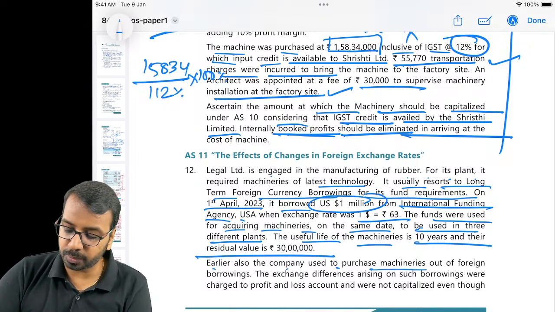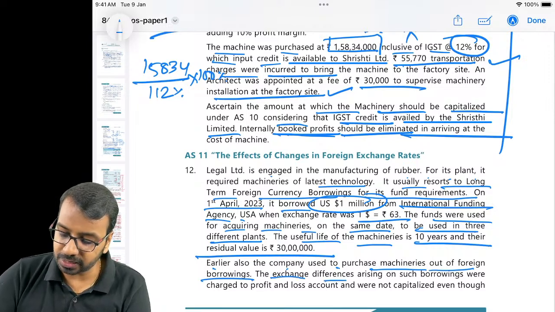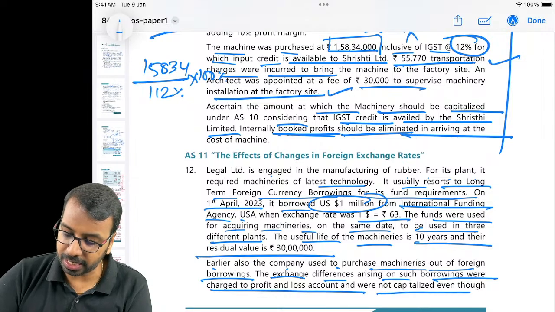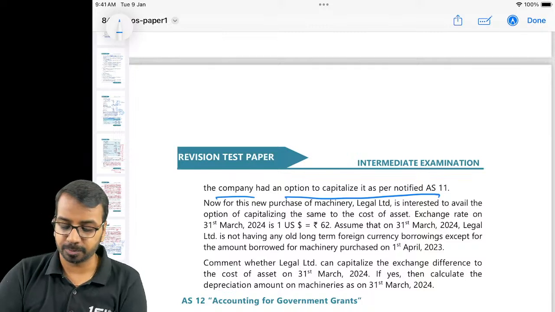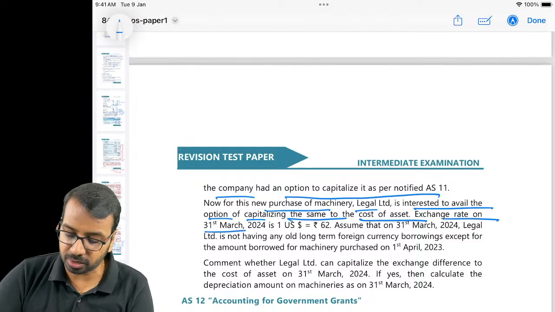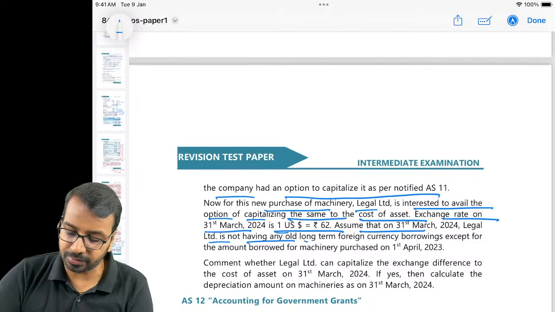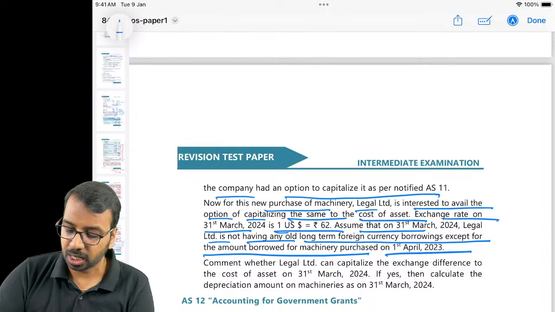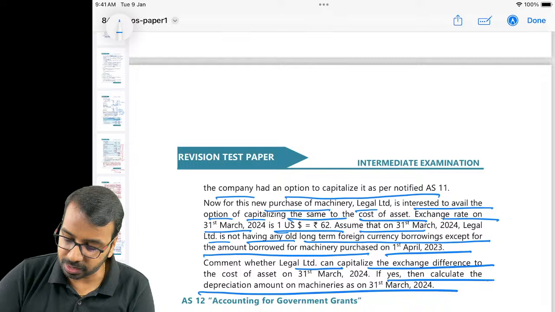Earlier also, the company used to purchase machinery out of foreign borrowings. The exchange difference arising on such borrowings was charged to P&L and was not capitalized, even though the company had the option to capitalize. Now for this new machinery purchase, they are interested to avail the option of capitalizing the same to the cost of asset. Exchange rate on 31st March is 62. Assume that Legal Limited is not having any old long-term foreign currency borrowing except for the amount borrowed for the machinery purchase. Comment whether Legal Limited can capitalize the exchange difference. If yes, calculate the depreciation amount.